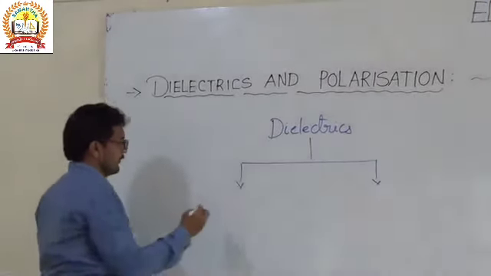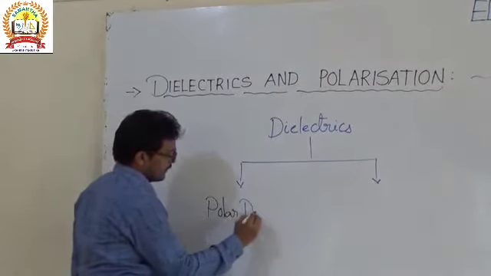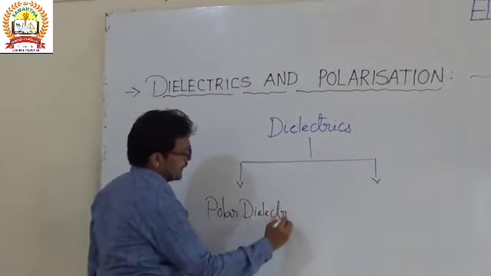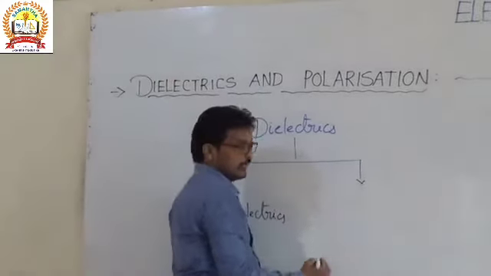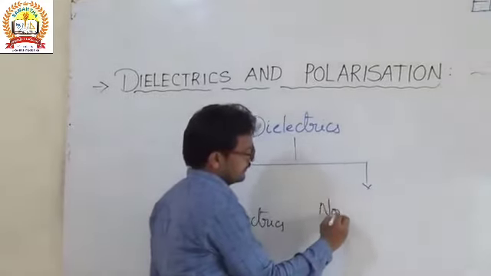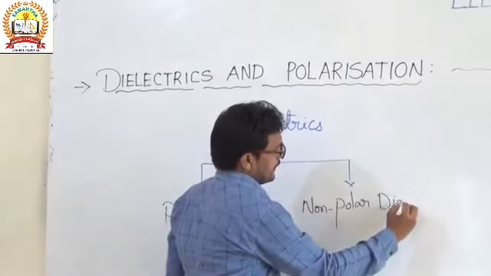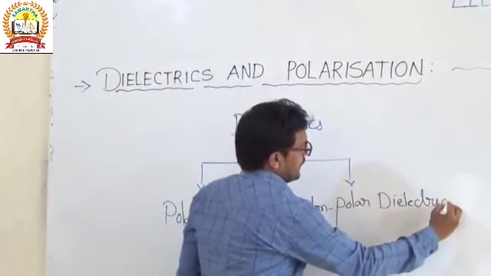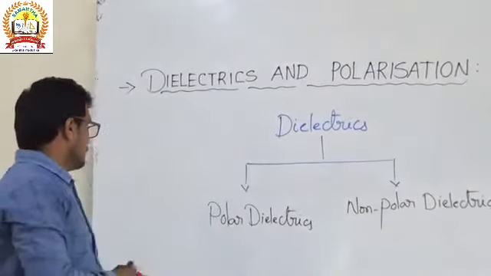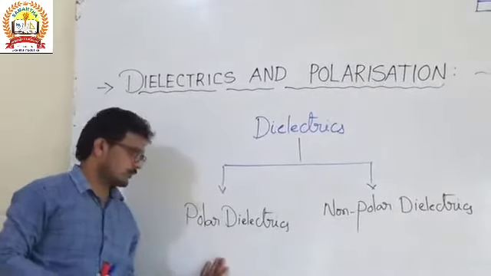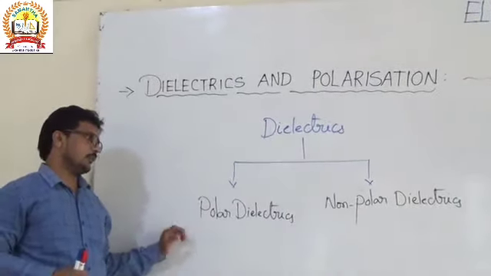One is polar dielectrics, and the second one is non-polar dielectrics. Polar dielectrics and non-polar dielectrics. In polar dielectrics, the molecules we can call polar molecules.